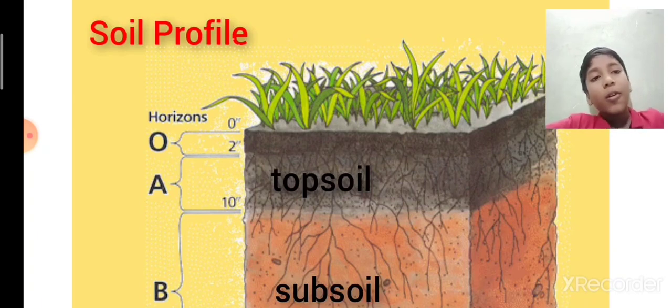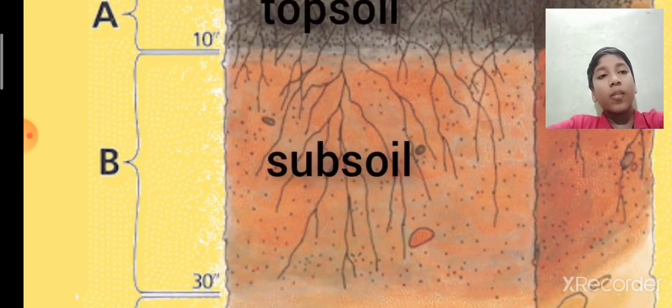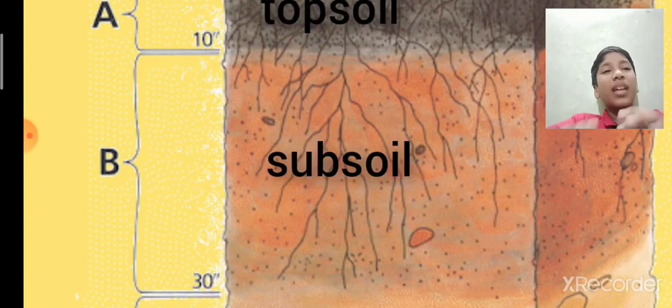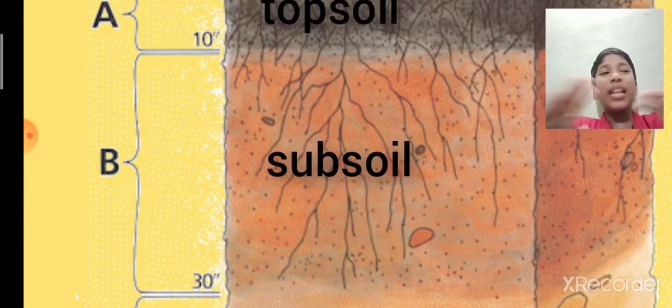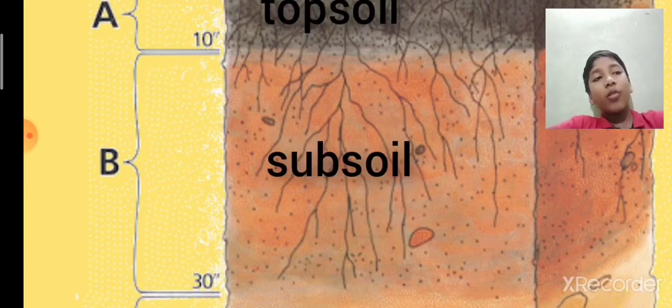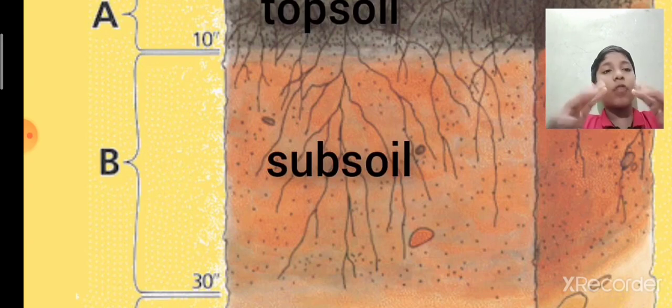Next, B, that is the subsoil. Subsoil is present below the topsoil. It is the middle layer of the soil. So some plants have their roots here. It has smaller pieces of broken rocks.